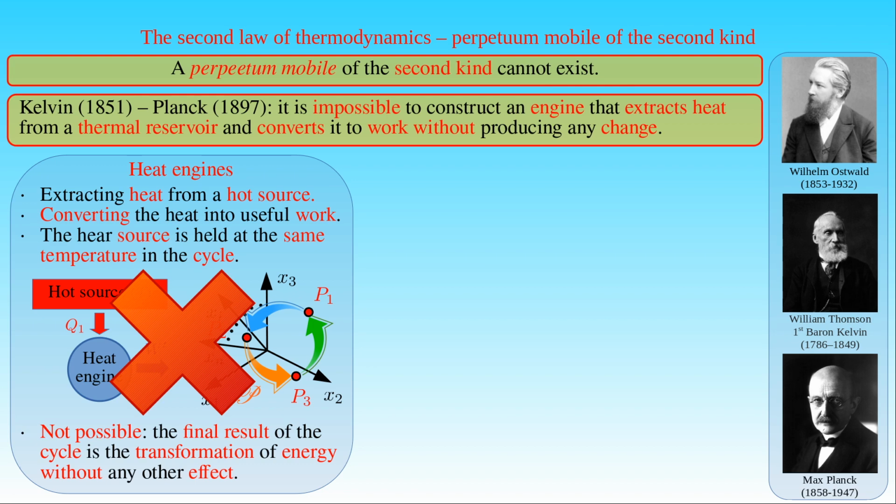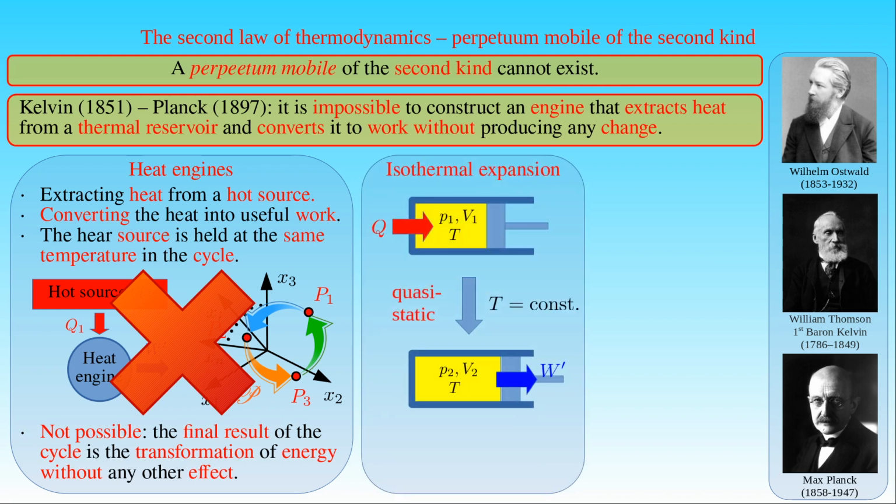For example, a gas during its quasi-static isothermal expansion in a cylinder with a moving piston completely converts the heat extracted from a heat bath into work, but together with other changes. At the end of the process, the piston is located at a different position as a result of the increase in the volume of the gas. In order to restore its original volume, the isothermal expansion must be followed by another step in a thermodynamic cycle, for example the Carnot cycle.